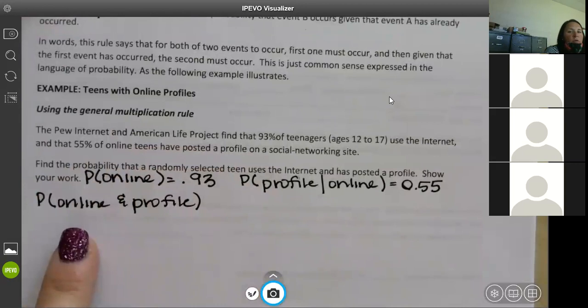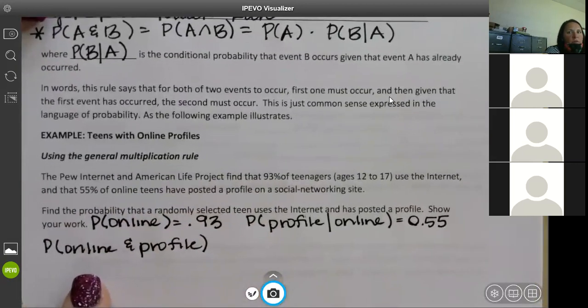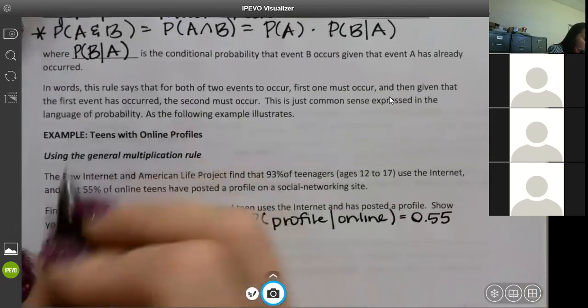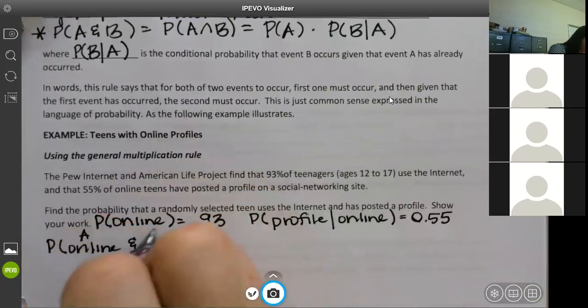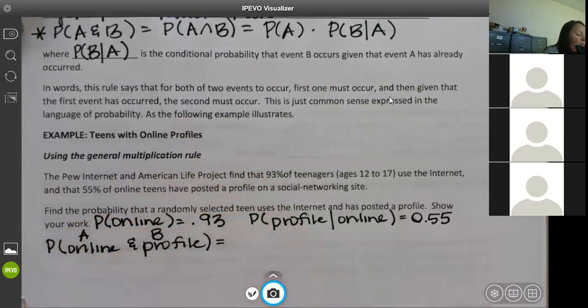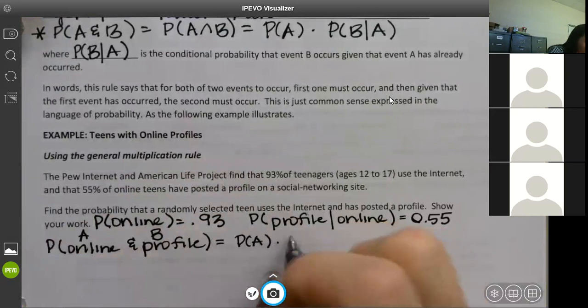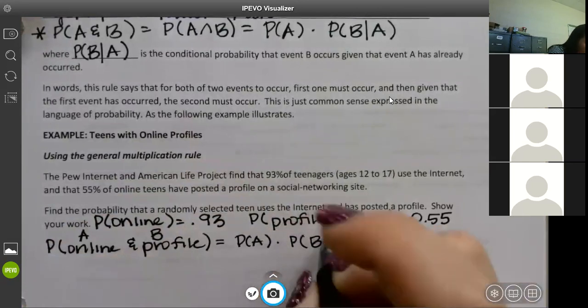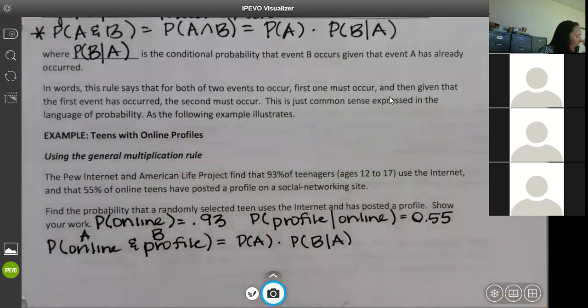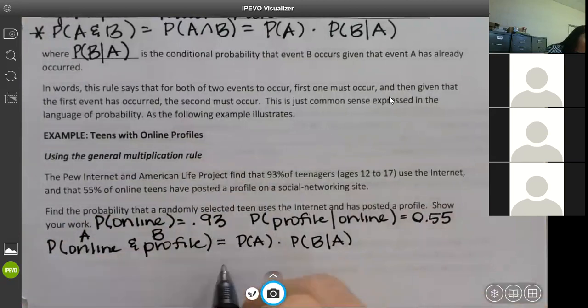So then, knowing what we did up here, here's your formula right at the top of the screen. This is your A, this is your B. I need to do the probability of A times the probability of B given A. So what was your probability of A, or your probability online? 0.93.